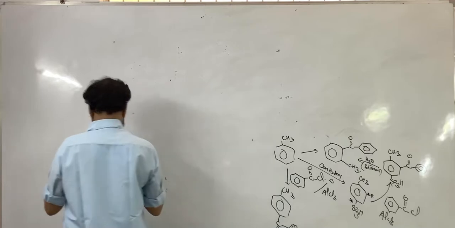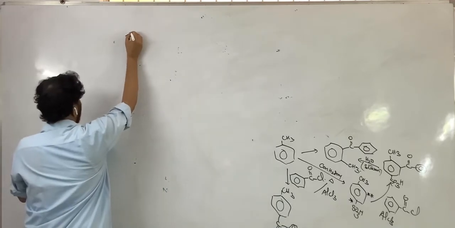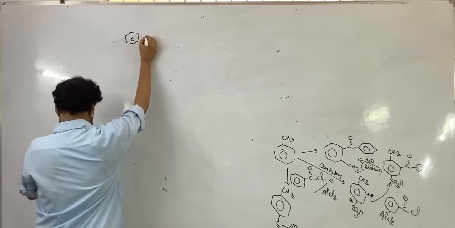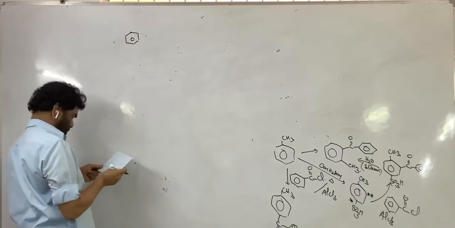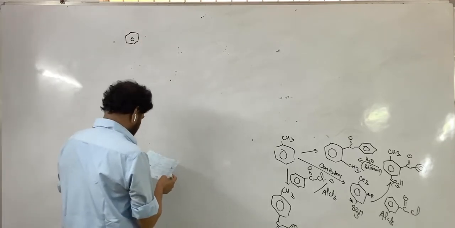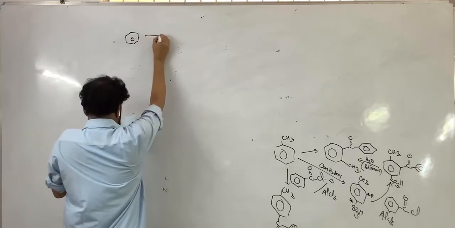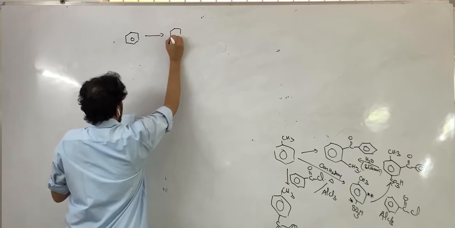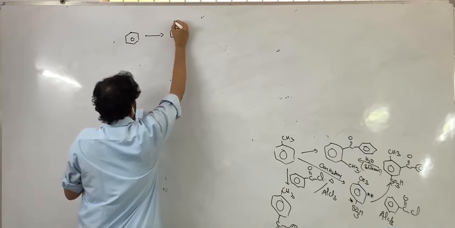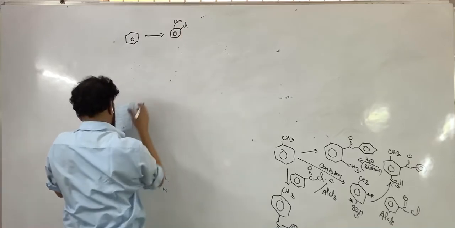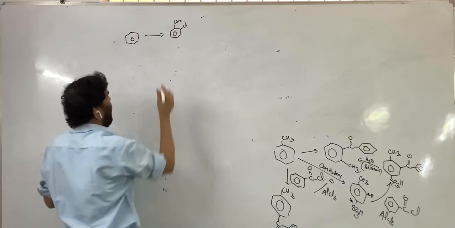Now, fifth one. The starting material is benzene, and this is converted into the product with chlorine and isopropyl.